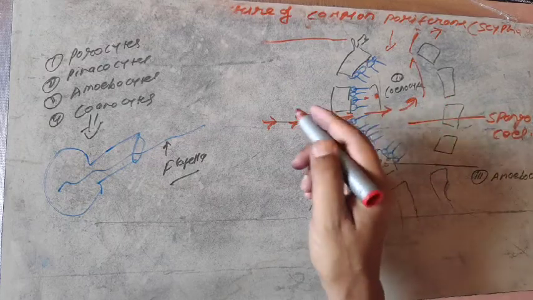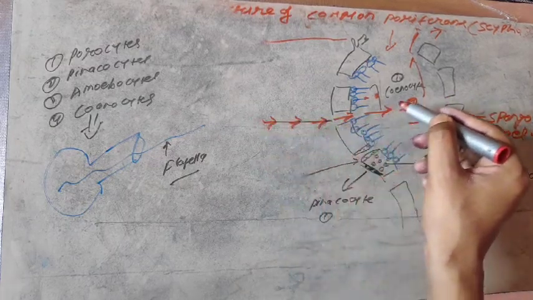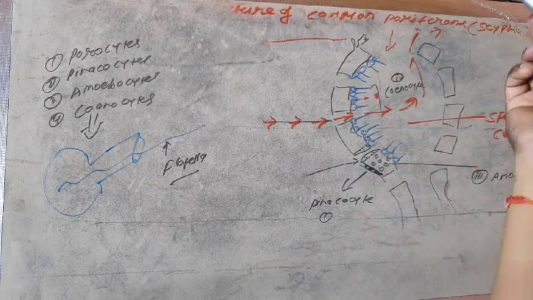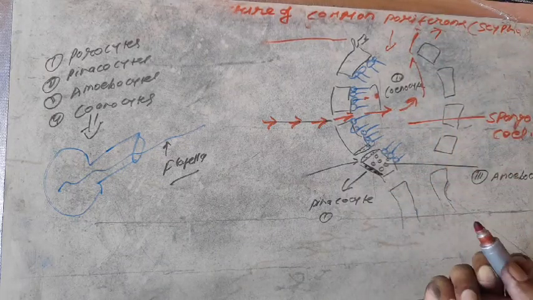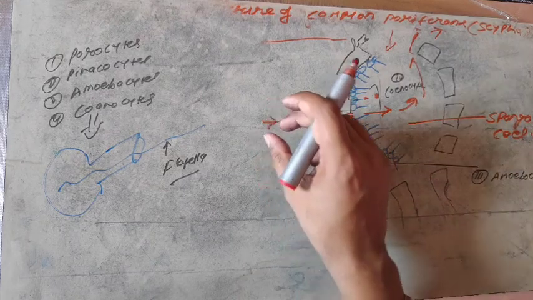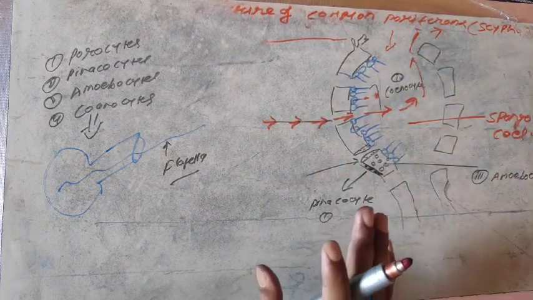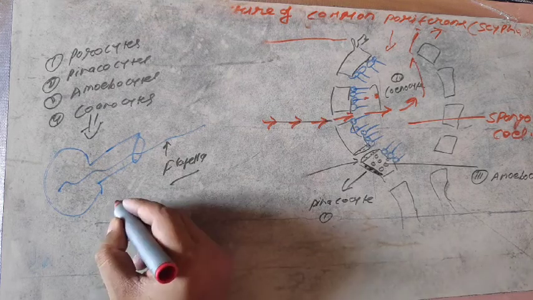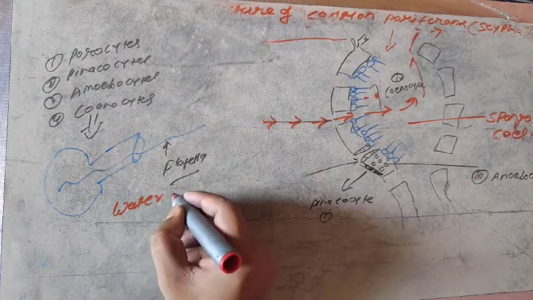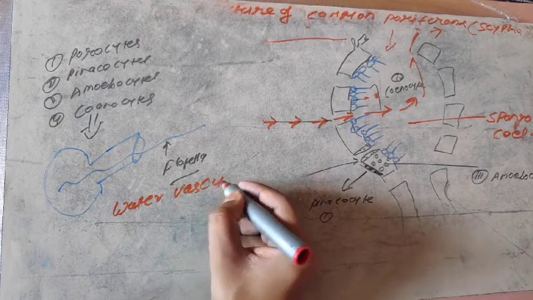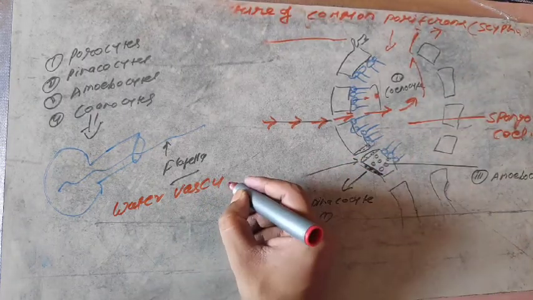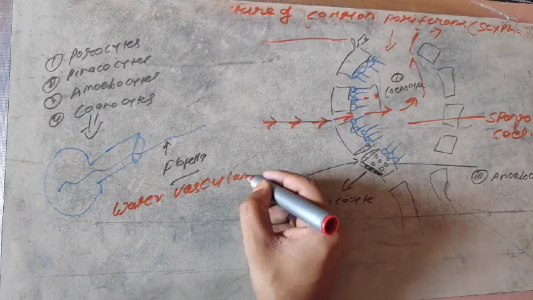The channel that you can see in red color enters through the dermal ostia, later reaches the spongocele, and is eliminated out from the osculum. That represents the water vascular system, and it is very important in poriferans. The water vascular system may be defined as the chain of water flow from the dermal ostia to the osculum.